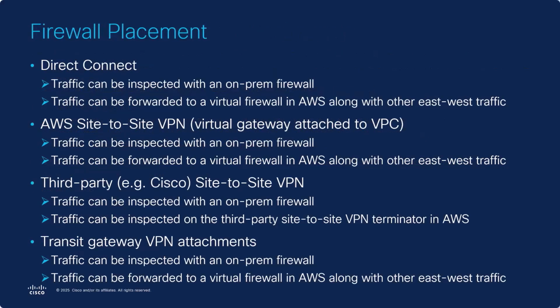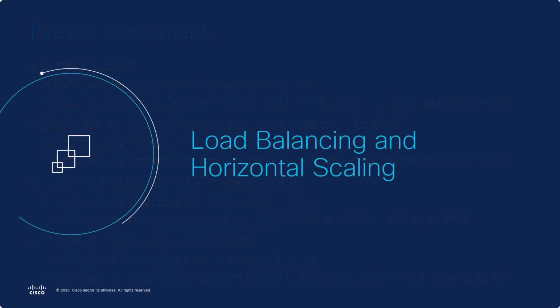For all of these solutions, it's possible to do your firewalling on-prem before you send the traffic to the cloud, or as the traffic is received from the cloud. However, you may wish to do the firewall placement in the cloud. When you do this, the firewall treats the on-prem to cloud traffic as it would other east-west traffic. Third-party solutions, however, can offer an alternative because you can combine the inspection and the VPN functionality into a single device in the cloud. Let's go on to load balancing and horizontal scaling.